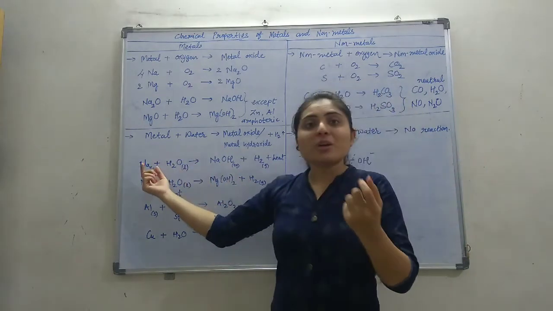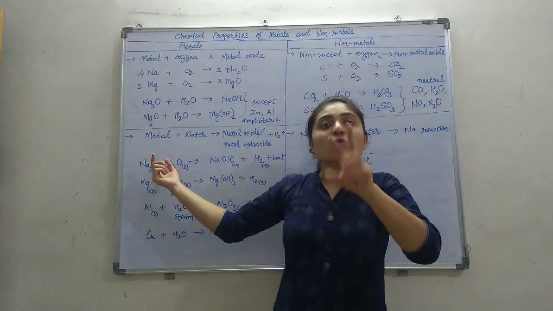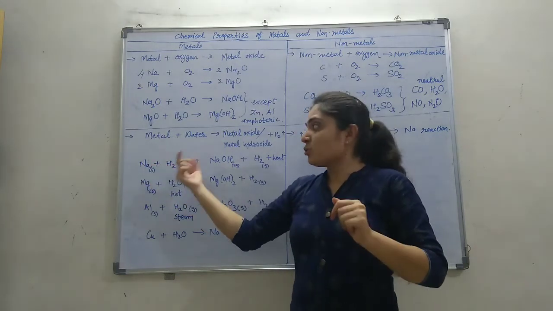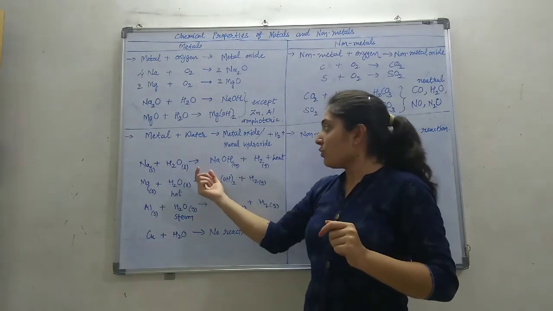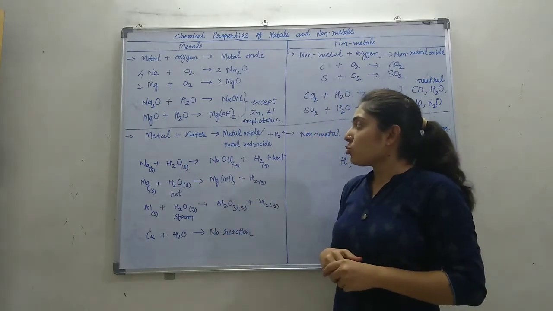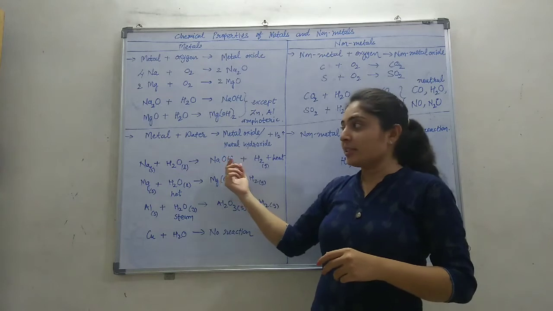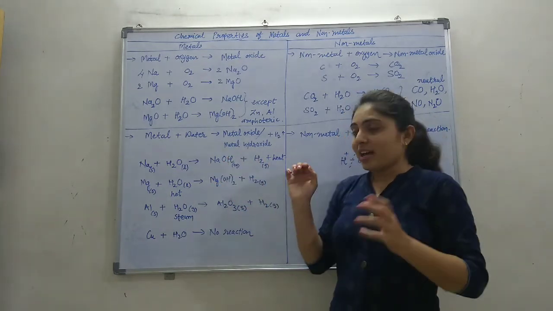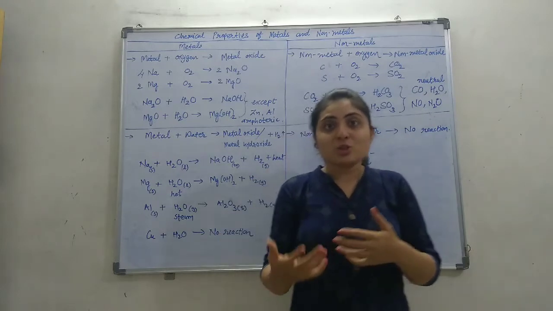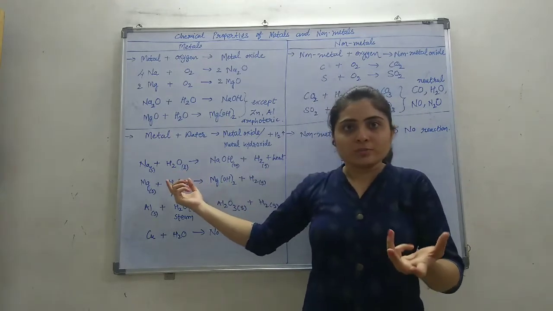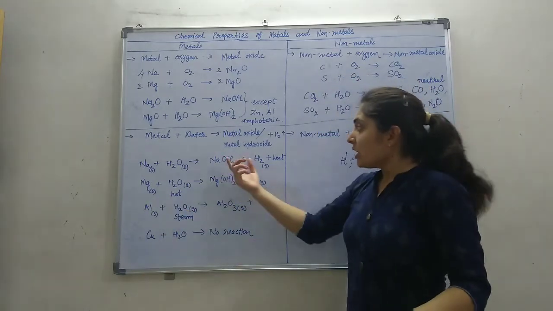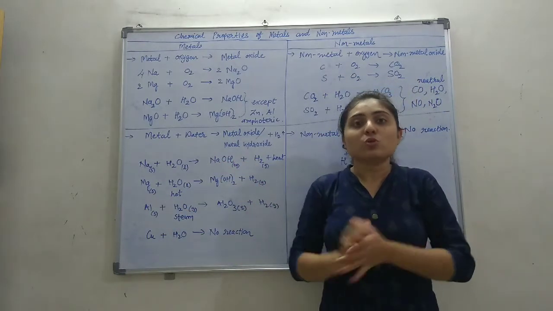Like sodium and potassium. These are the two very reactive metals, highly reactive metals. So these two, sodium and potassium, react with water to give sodium hydroxide, that is NaOH, and hydrogen gas. This highly reactive metal reacts with cold water. It can easily react with cold water, and this reaction is an exothermic reaction.